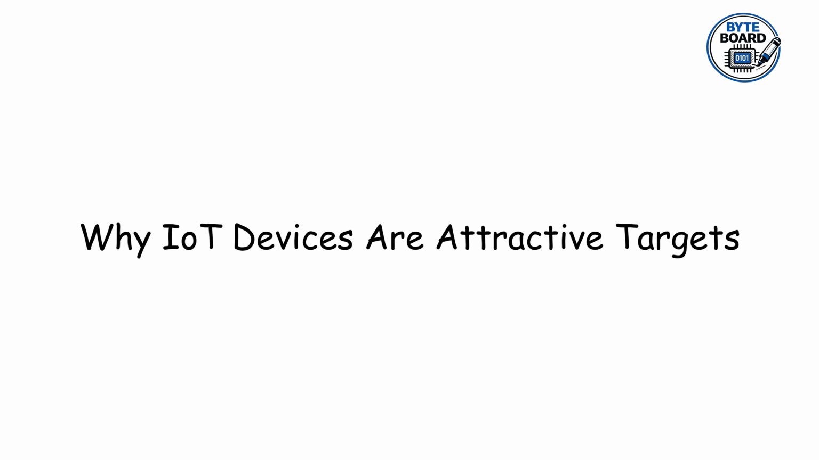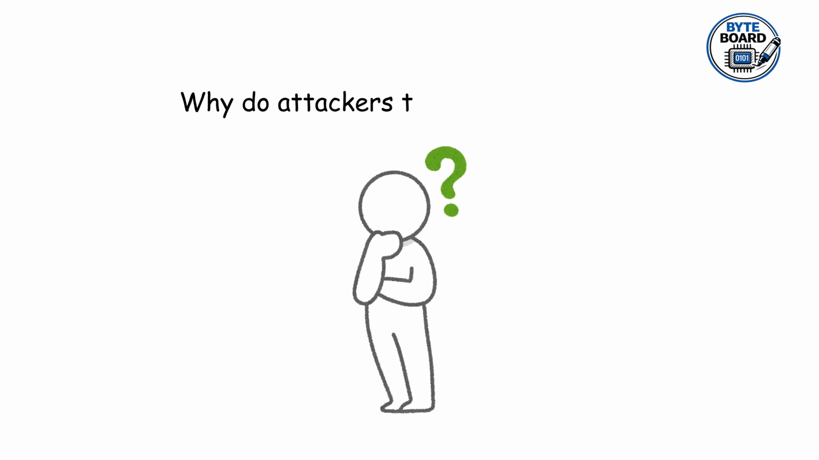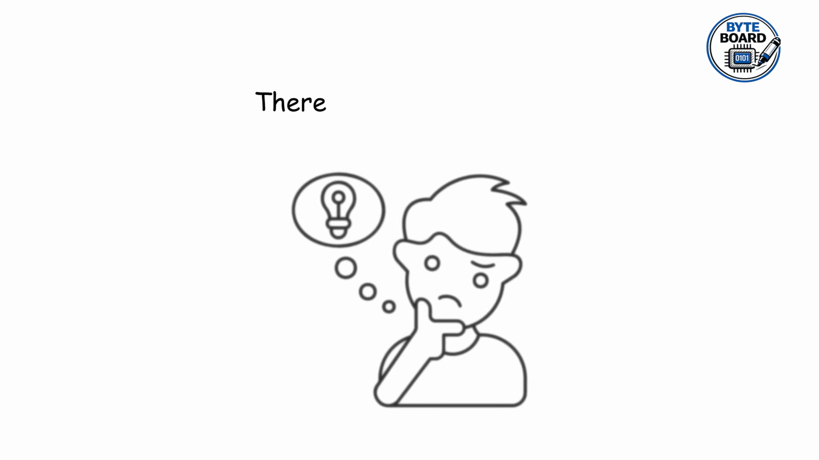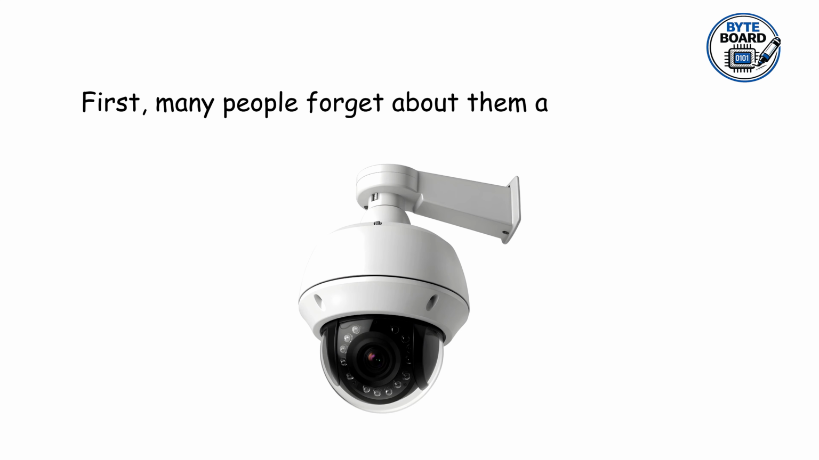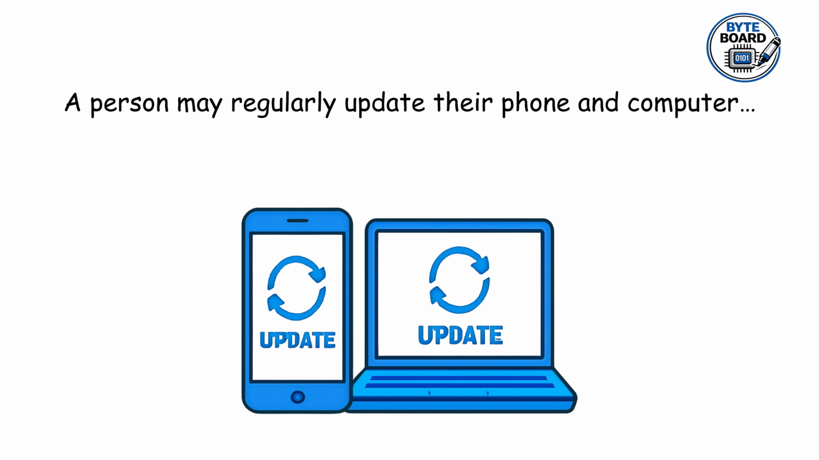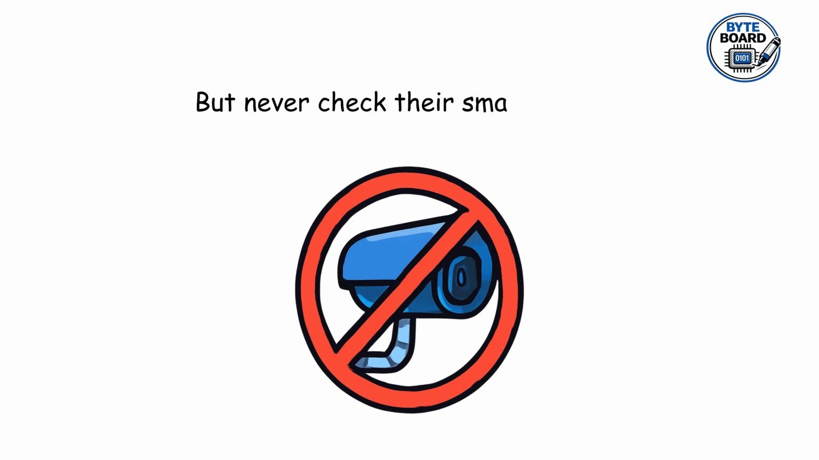Why IoT devices are attractive targets? Why do attackers target IoT devices? There are several reasons. First, many people forget about them after installation. A person may regularly update their phone and computer, but never check their smart camera.